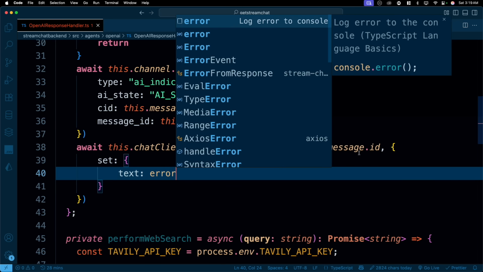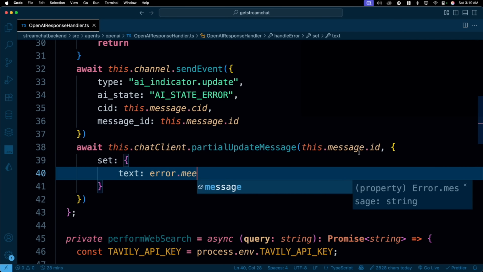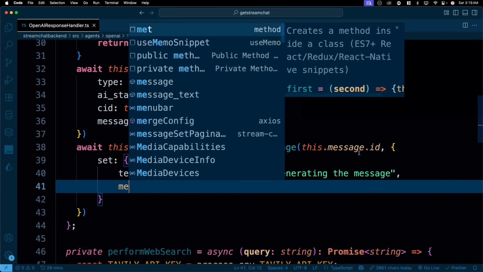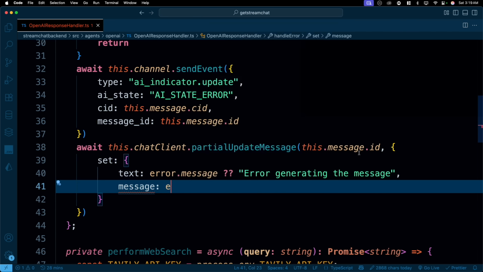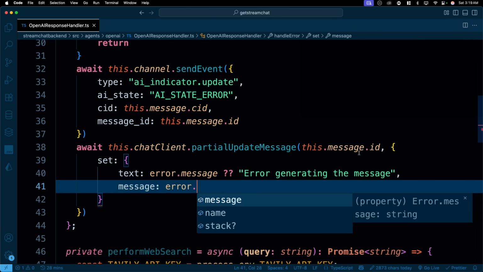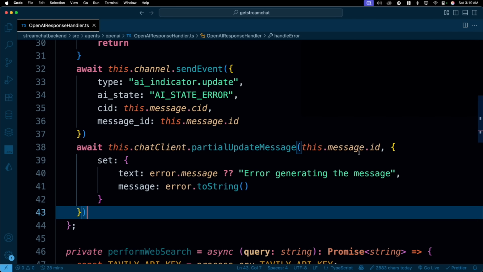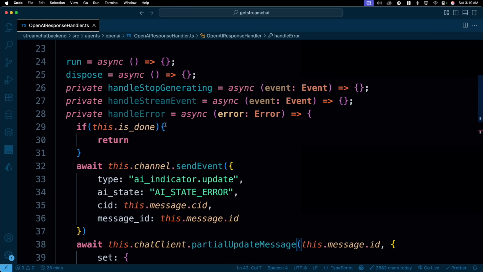In this case, I'll say I have an error, and in that I do have a message that might be there, might not be there. So if it's not there, I'll say error generating the message. All right, fair enough. And we do have a message as well. That can be error, and I'll convert this into toString. There we go. Once we are all done with this, this means that we are handling the error.